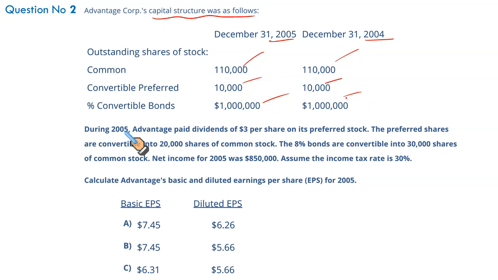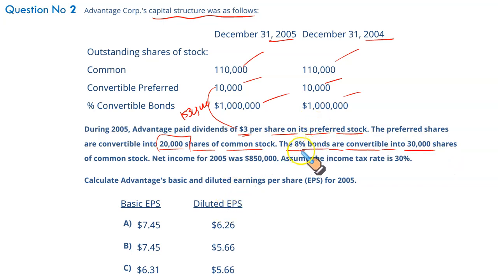It said during 2005, Advantage paid a dividend of $3 per share on its preferred stock. How many preferred stock were there? Convertible preferred stock, 10,000. So 10,000 times 3 gives us a preferred stock dividend of $30,000. Then the preferred shares are convertible into 20,000 shares of common stock. Then there are 8% bonds that are also convertible into 30,000 common shares. So let us calculate the interest saved also for the purpose of diluted earnings per share.